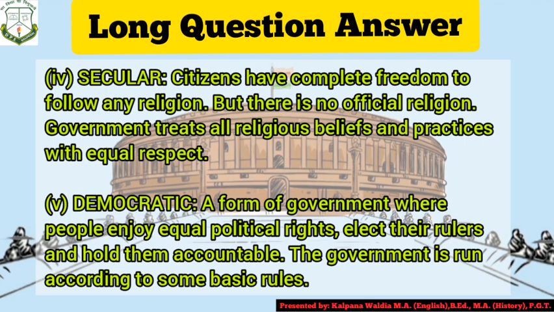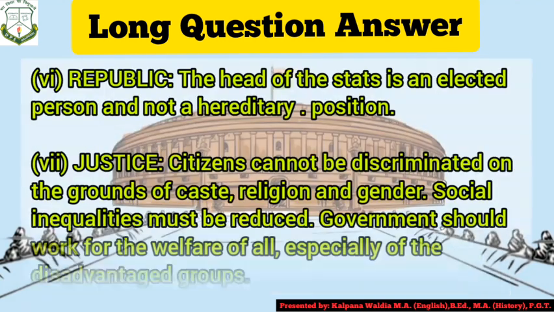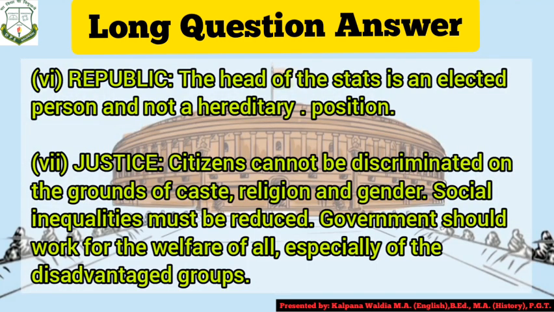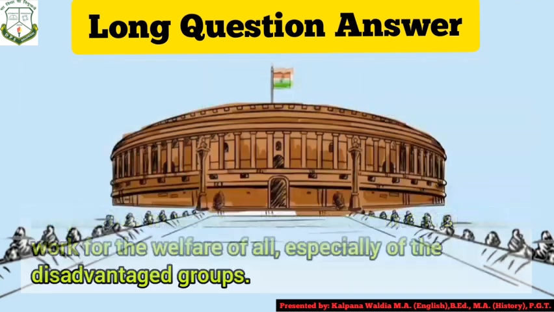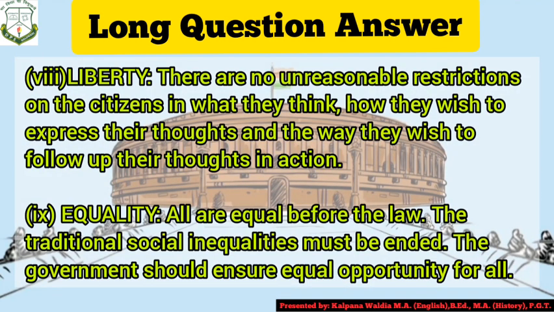Now, moving towards the next preamble features, let us see the words republic and justice. Republic means the head of the state is an elected person. That person is not hereditary or a position holder by birth. Now towards justice, citizens cannot be discriminated against on the ground of caste, religion and gender. Social inequality must be reduced and the government must work for the welfare of all, especially for the backward classes or disadvantaged groups. Now, moving towards the next feature, liberty and equality.